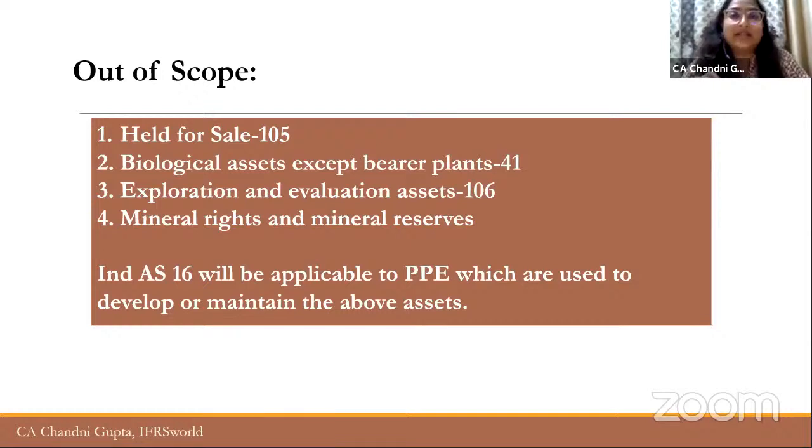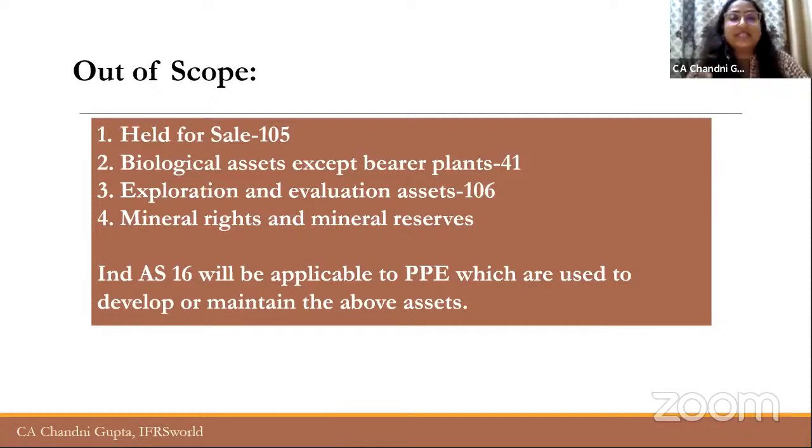For example, ITC Limited has a wheat brand, Ashirwad Atta, right? So suppose ITC has a wheat farm, right? Now wheat will be classified as biological assets and will be covered by Ind AS 41. But on the other hand, ITC Limited has purchased irrigation equipment, suppose sprinklers to water the wheat farm. In that case, what happens, that particular irrigation equipment or the sprinkler will be classified as PPE, right, and it will be covered by Ind AS 16.